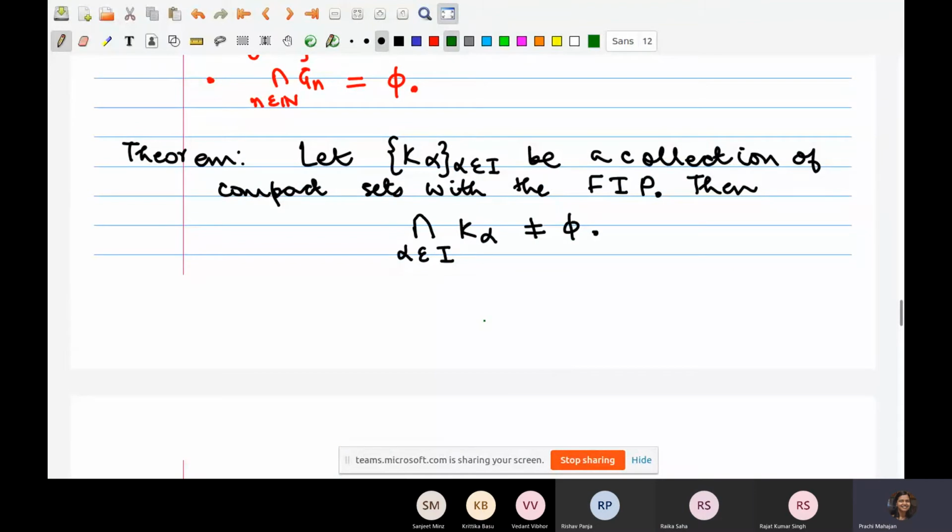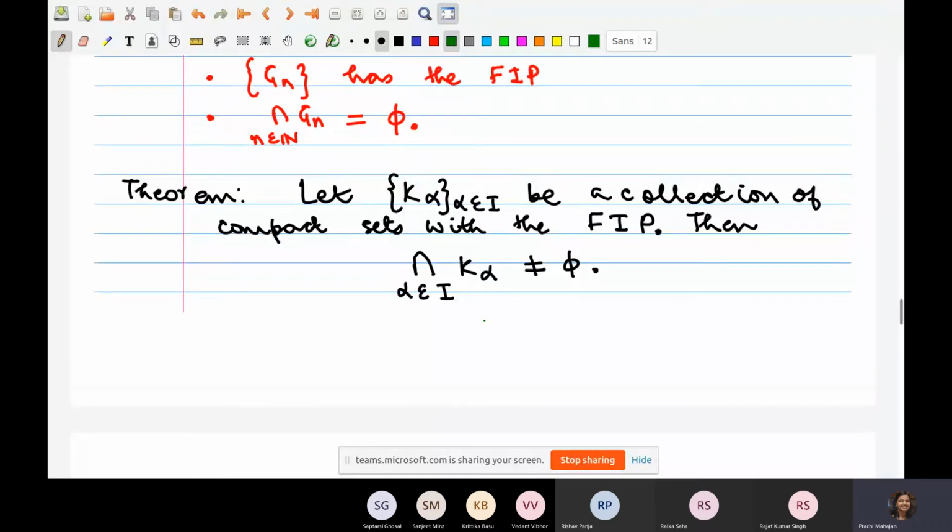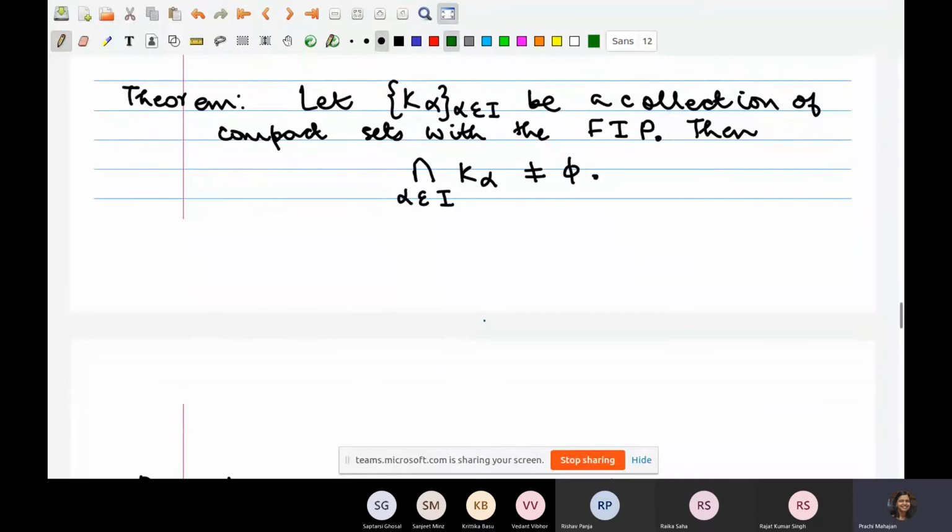You remember there is one nested interval theorem which was handed out as a reading assignment to you, in chapter 2 of this book. That nested interval theorem is a very particular example of the theorem that is listed here. In the version of Bartle and Sherbert that I have, this is theorem 2.5.2. I'll write that down here, since we are discussing it.